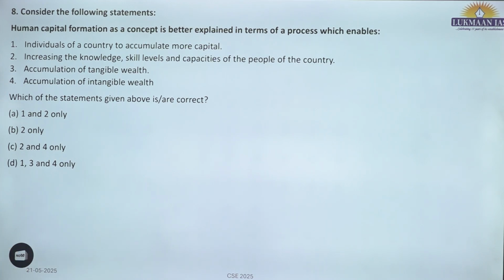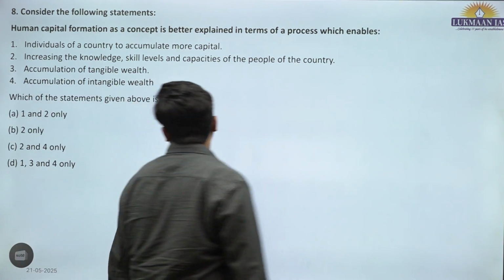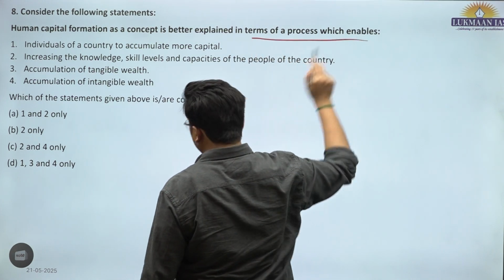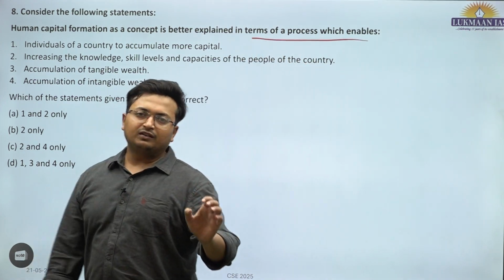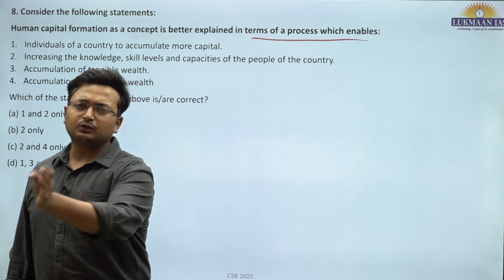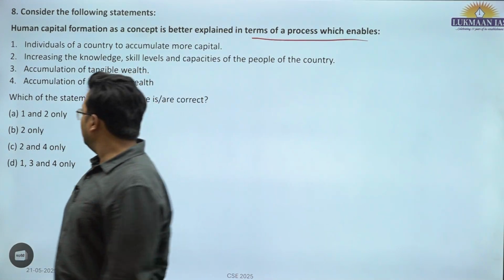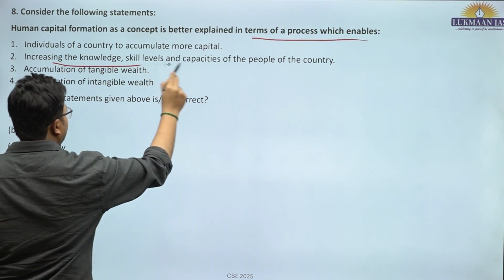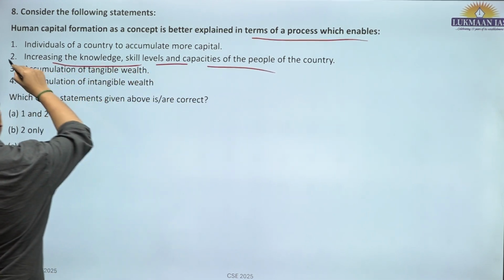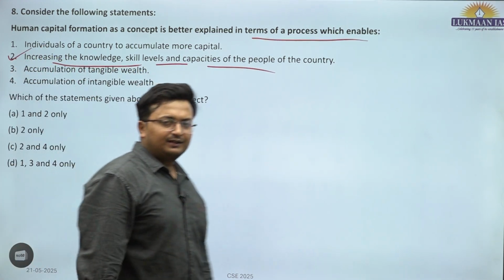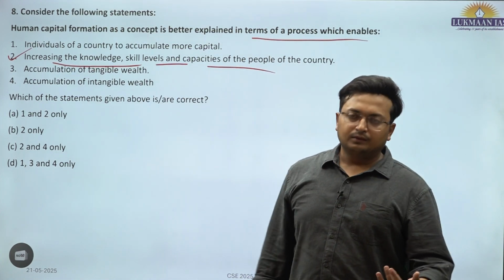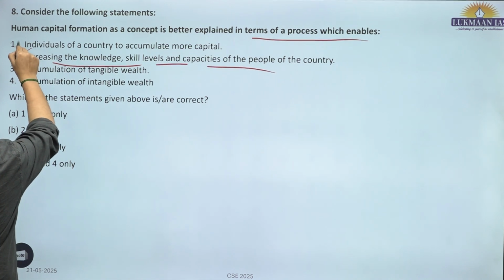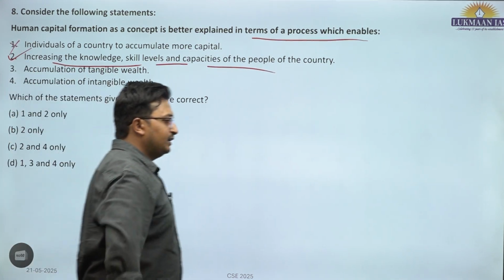Eighth question. Consider the following statements. Human capital formation as a concept is better explained in terms of human capital formation. So human resource is being converted into human capital through skilling and training. So it is all about individuals increasing the knowledge, skill levels and capacities of the people. A classic example is the capability approach by our economist. Okay. So the first is incorrect, the second is correct.